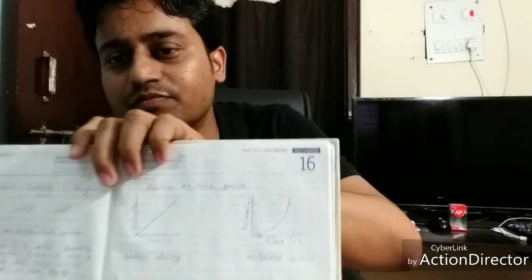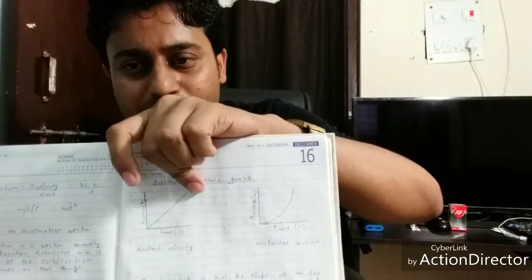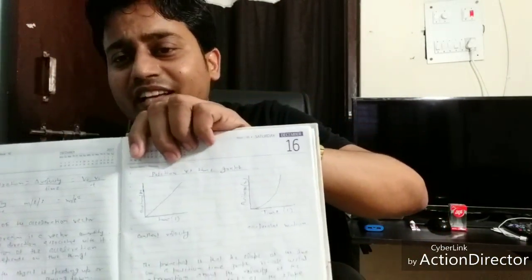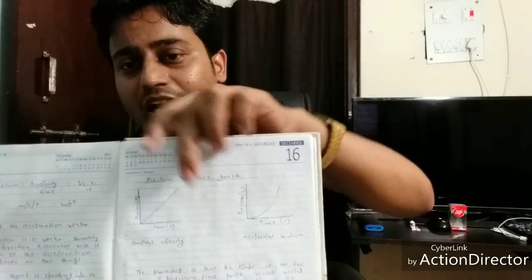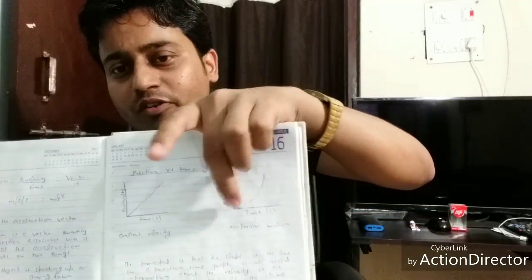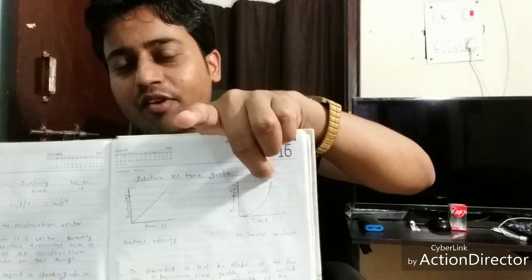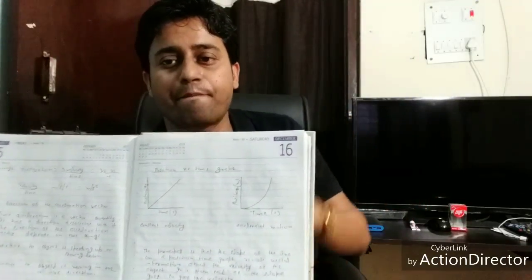If it is constant, it has a constant velocity, and if the slope is changing, that is called accelerated motion. So now we understand what slope is. Slope is really important. If the slope changes, velocity changes, and accelerated motion happens.